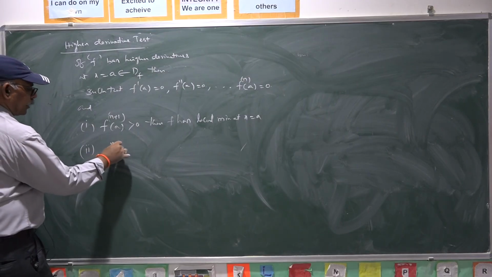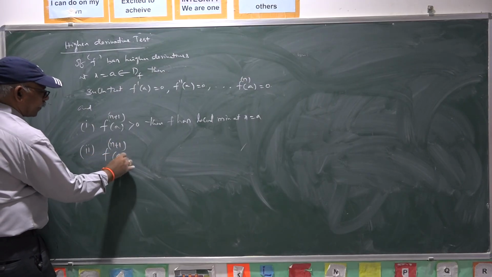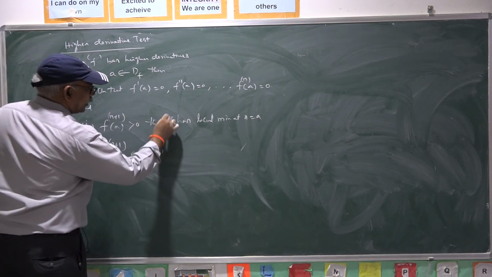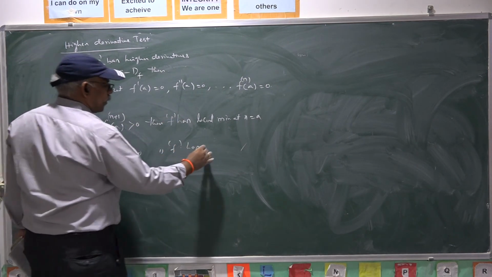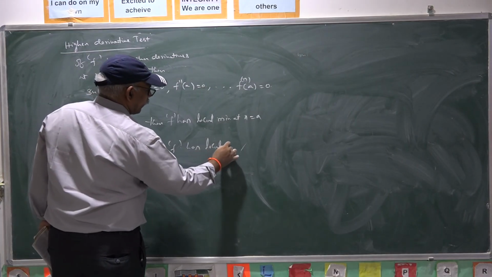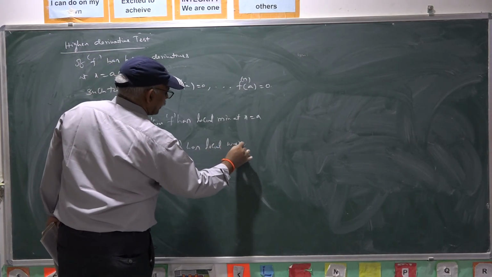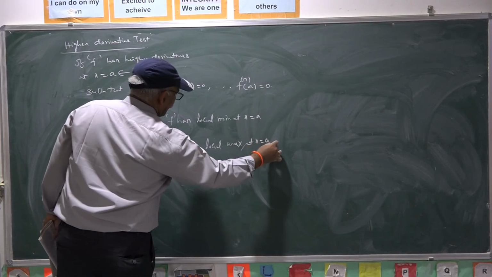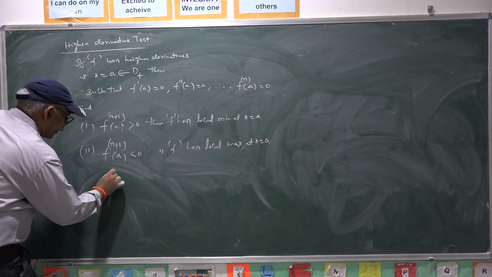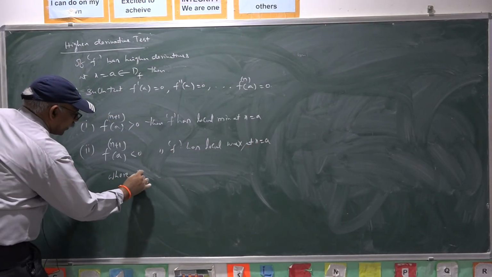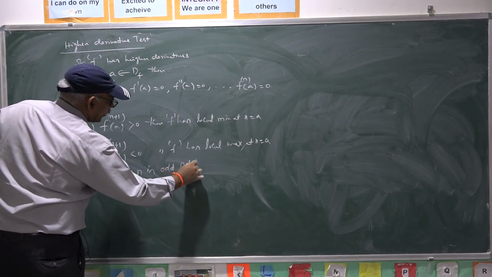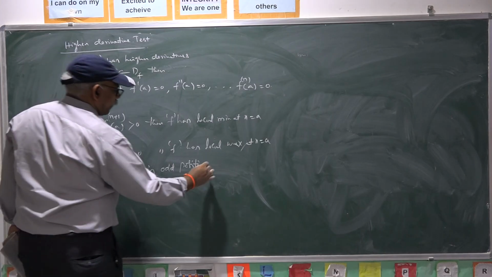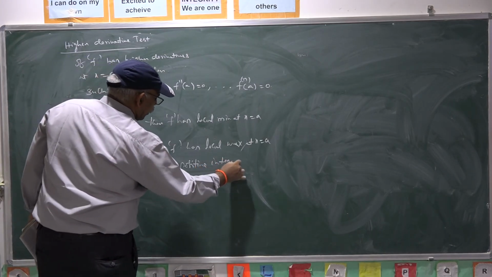If the n plus 1th derivative of f at a is less than 0, then f has local maxima at x equal to a, where n is an odd positive integer. n must be an odd positive integer.